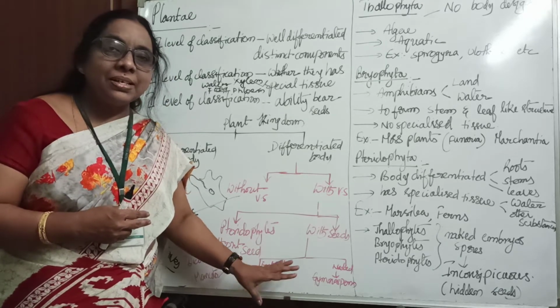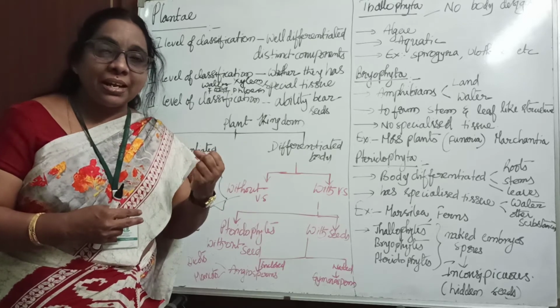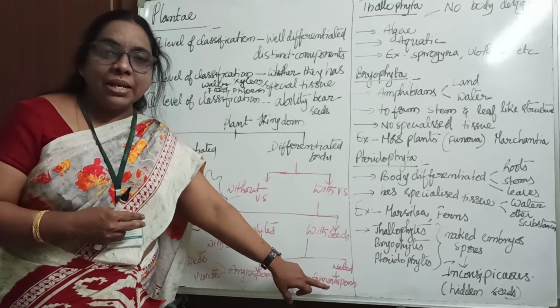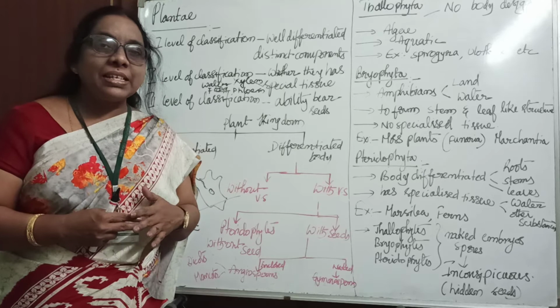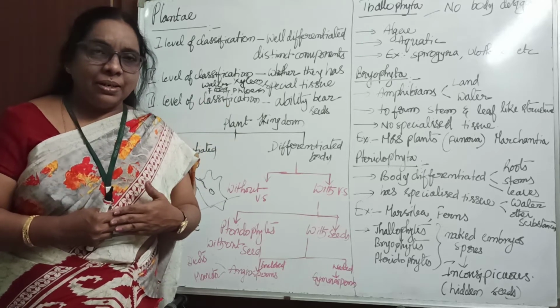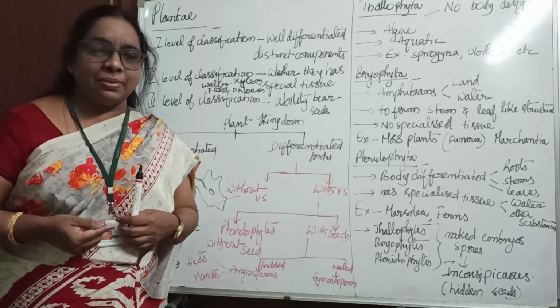Angio, in the sense, it's a Greek word. It explains enclosed; they have enclosed seeds. And the second group is gymnosperms. Gymno, sperma means seed, gymno means naked. Naked in the sense the seed is outside. We can see the seed outside. If you go for the Pinus plant, the Pinus cone has a seed outside only.